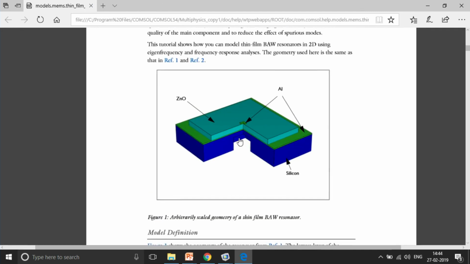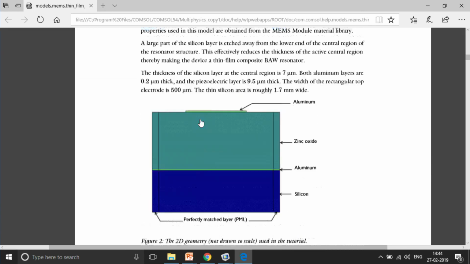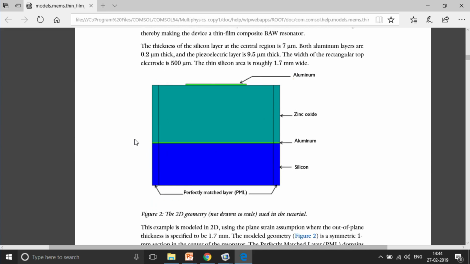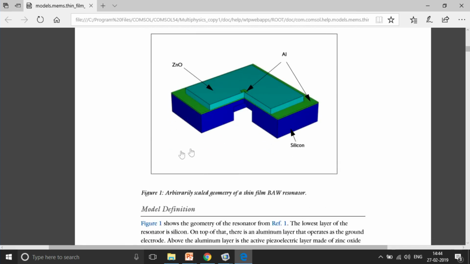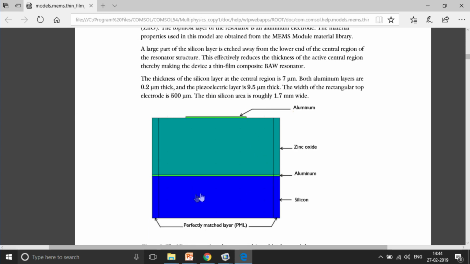This is the same diagram that we saw in the presentation. However, the way that we have modeled is not the complete 3D domain, but we have modeled only a 2D structure. Okay. And in addition to it, as we saw in the earlier example, periodic structures were modeled, right. But in this case there is no periodicity. The above structure of aluminum is not actually getting repeated. Hence we have used PMLs on the left and right.